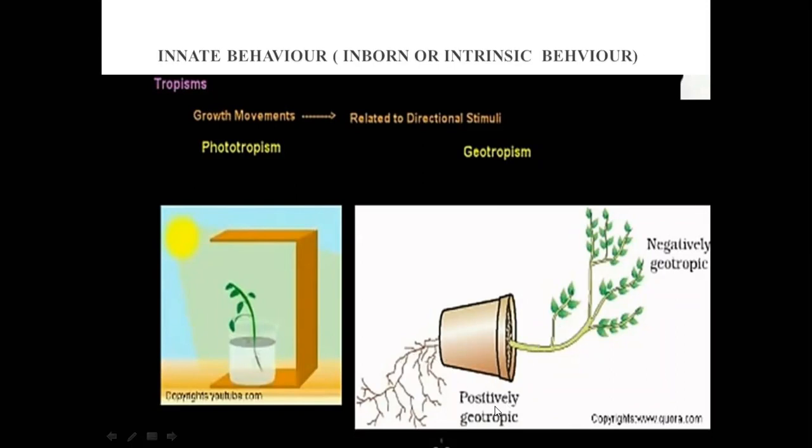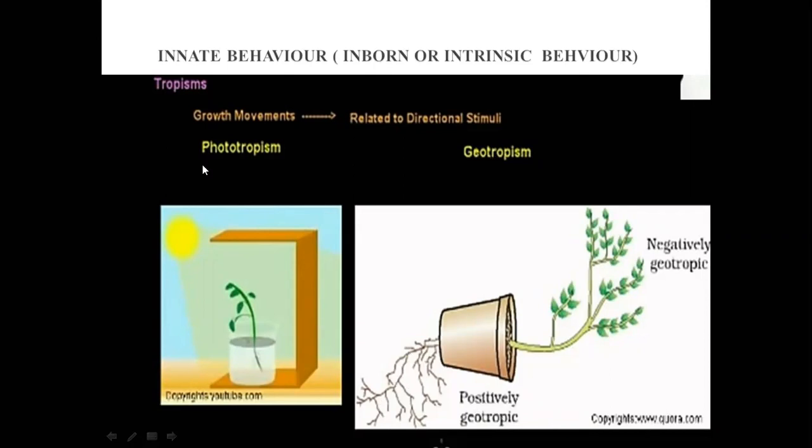It means this is negative geotropism because it is moving away from the earth, and it is growing away from the earth. The roots are growing towards the earth. That is why this root area is called positively geotropic.